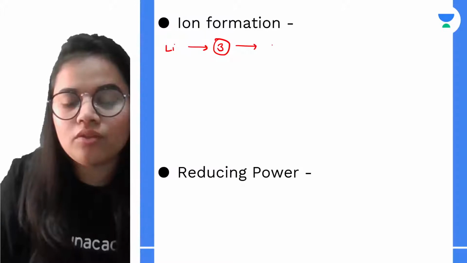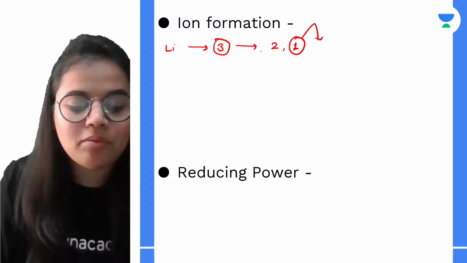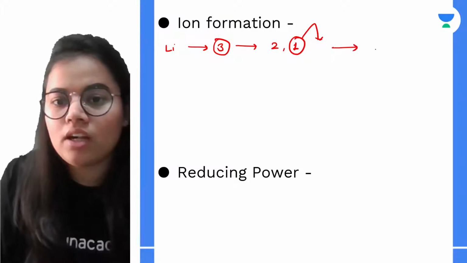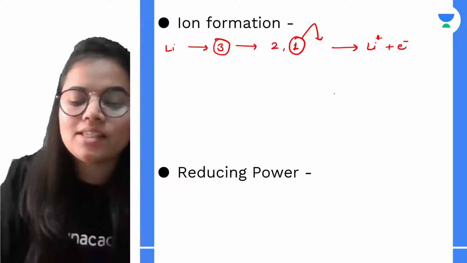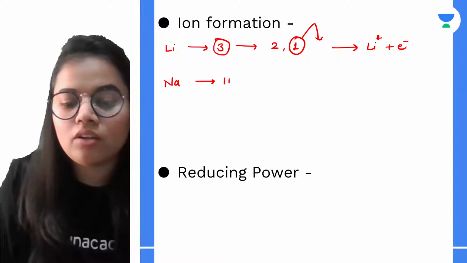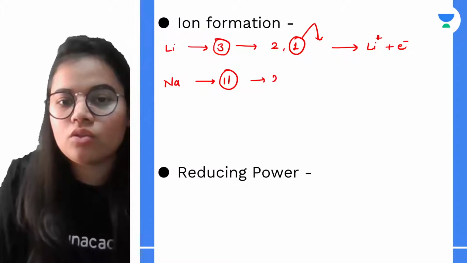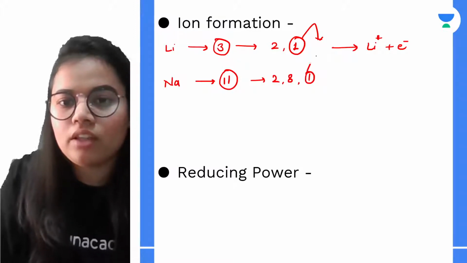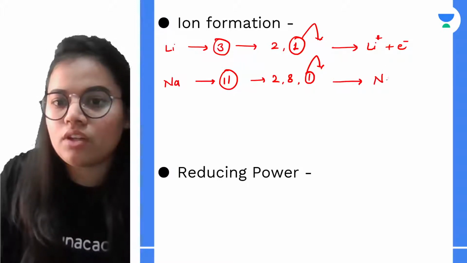Atomic number is 3, configuration is 2, 1. So it will give out its 1 electron to achieve a stable configuration. And what will be the charge? This lithium gives out its 1 electron, and it will get a positive charge. Similarly, if I talk about sodium, the atomic number is 11 and the configuration is 2, 8, 1. So again, it will give out its 1 electron and it will have a positive charge.